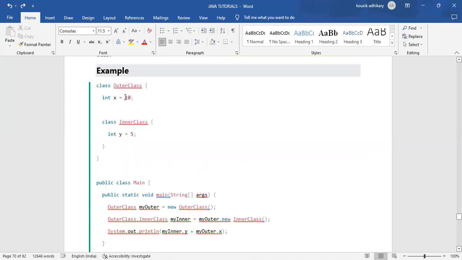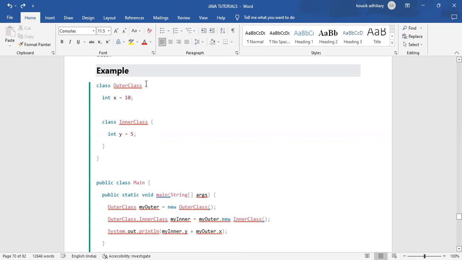What is the inner class or nested class in the example? Like a for loop, and within that for loop another for loop is there. Like that, the outer class has a variable integer x equals 10.